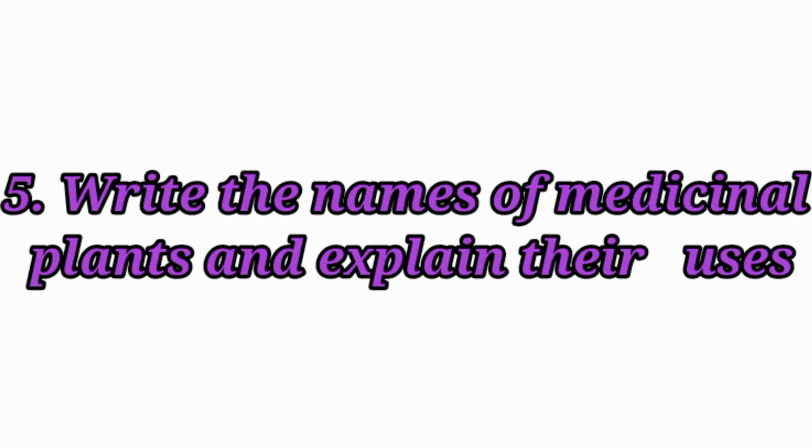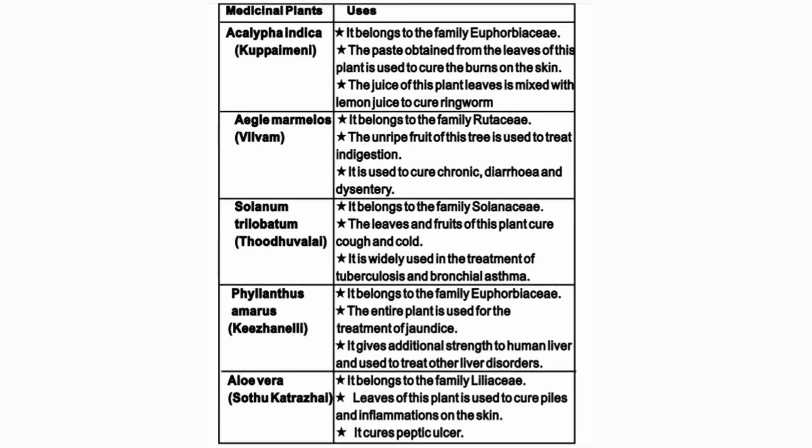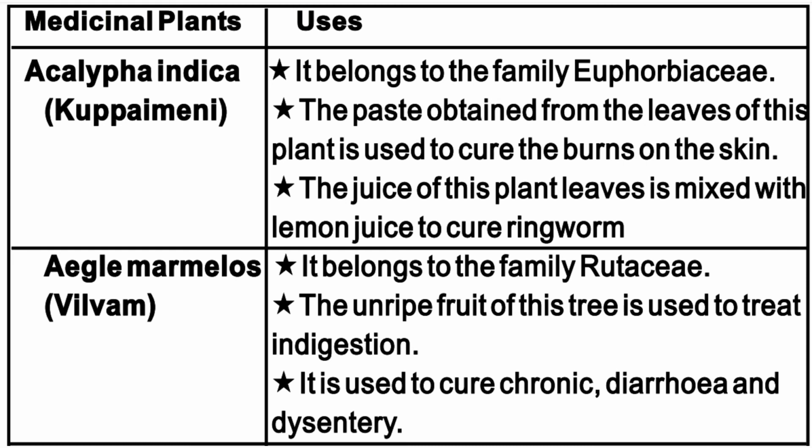Fifth question. Write the names of medicinal plants and explain their uses. Medicinal plants and their uses. Acalypha indica, Kuppaimeni. It belongs to the family Euphorbiaceae. The paste obtained from the leaves of this plant is used to cure burns on the skin. The juice of this plant's leaves is mixed with lemon juice to cure ringworm.